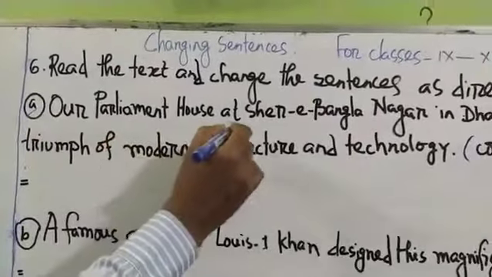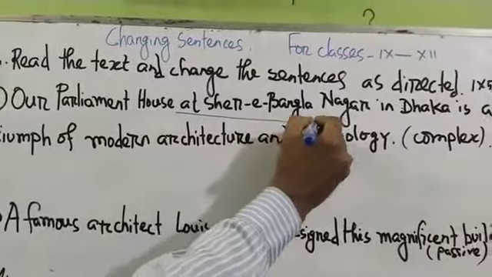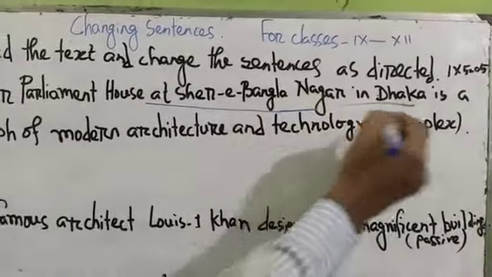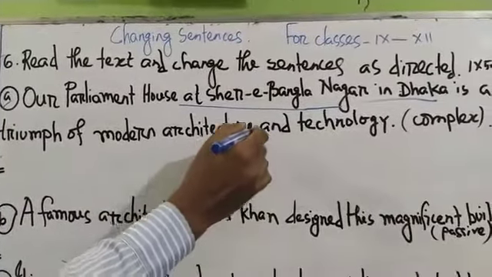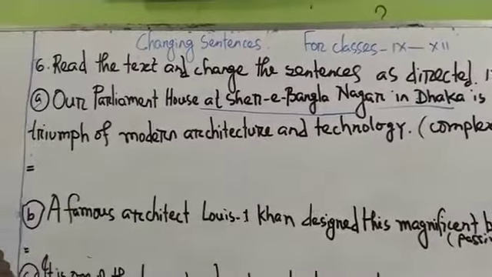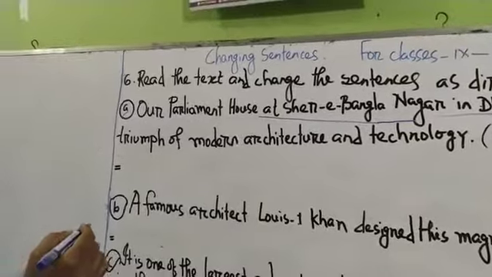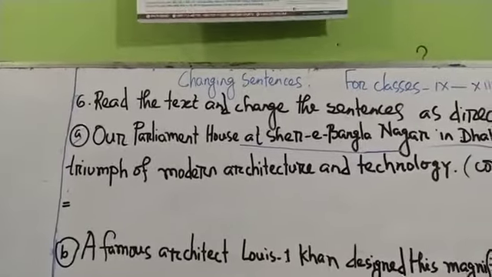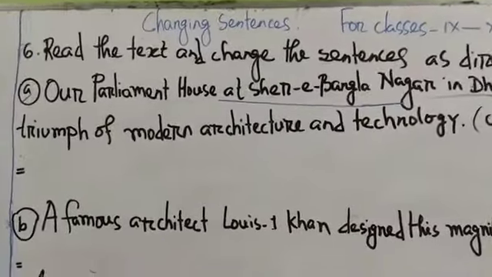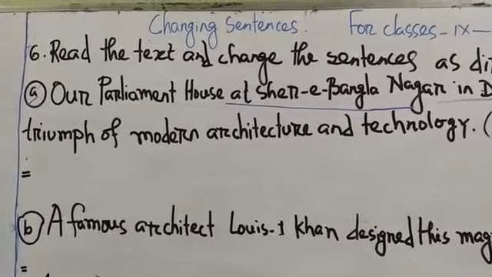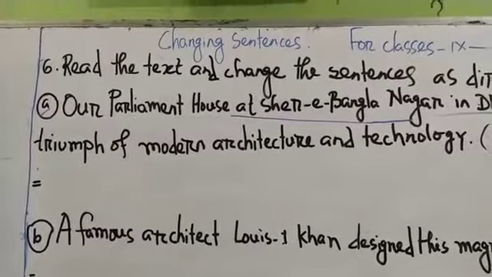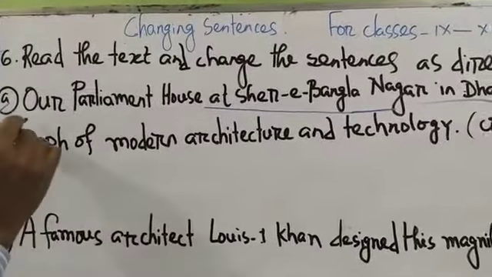Our Parliament House at Sher-e-Bangla Nagar in Dhaka is a triumph of modern architecture and technology. আমরা বাংলায় বলতে পারি যে আমাদের সংসদ ভবন যেটা শেরে-বাংলা নগরে অবস্থিত ঢাকায়, এটি হলো একটি আধুনিক স্থাপত্য এবং প্রযুক্তির বিজয়। So this is a simple sentence.